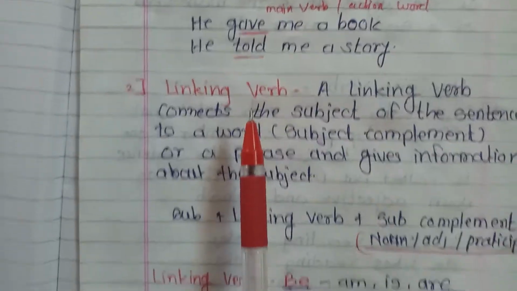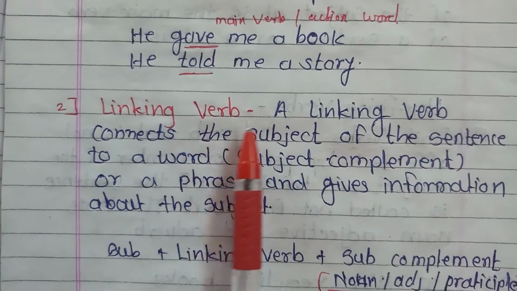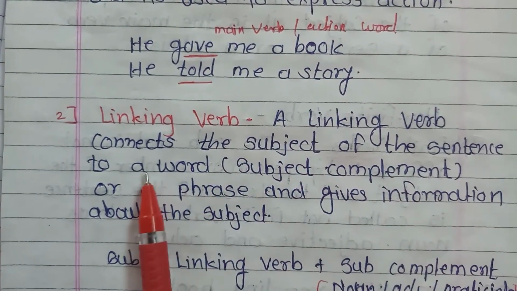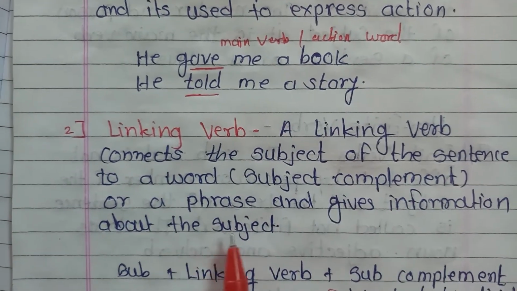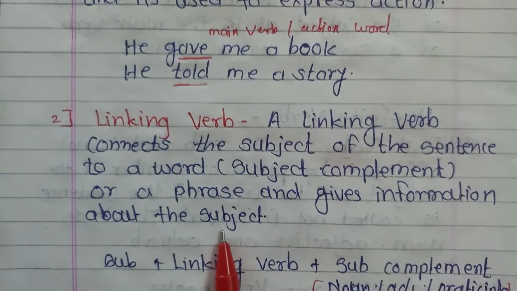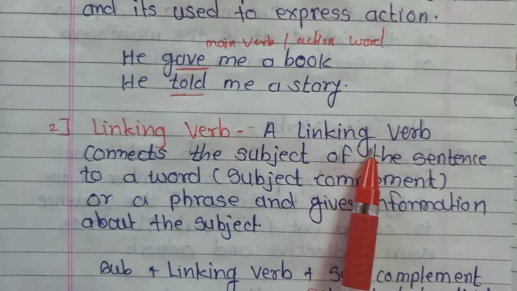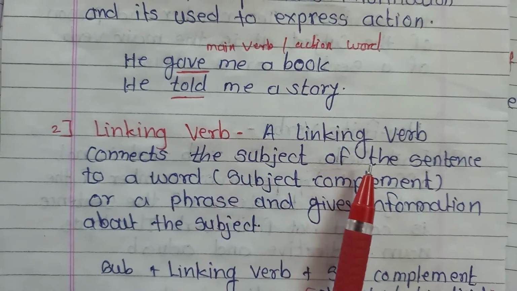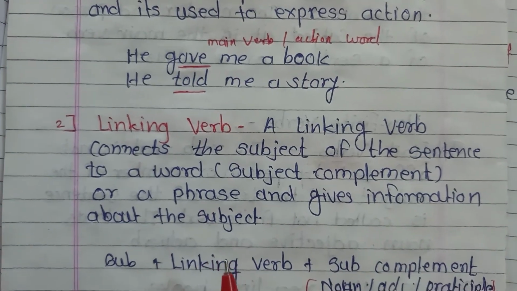Now second, linking verb. What is a linking verb? A linking verb connects the subject of the sentence to a word or a phrase and gives information about the subject. Let's see what the linking verb is doing. It is connecting the subject of the sentence to a word or a phrase and giving more information about the subject.